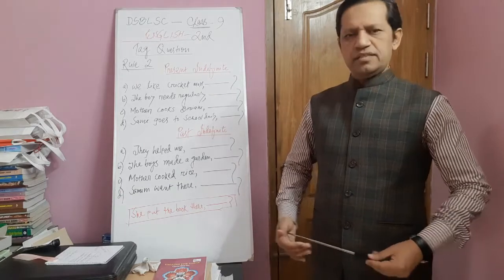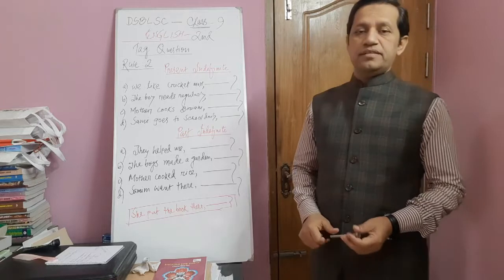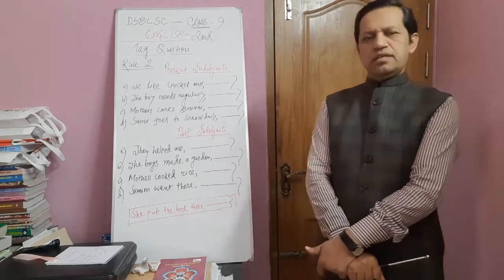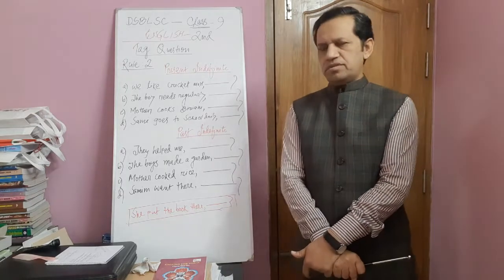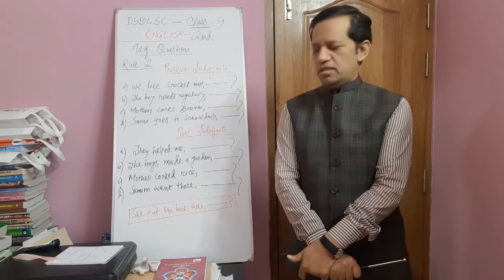In my last class, I talked about the topic grammar, tag question. In my last class, I talked about the definition and also our rule.